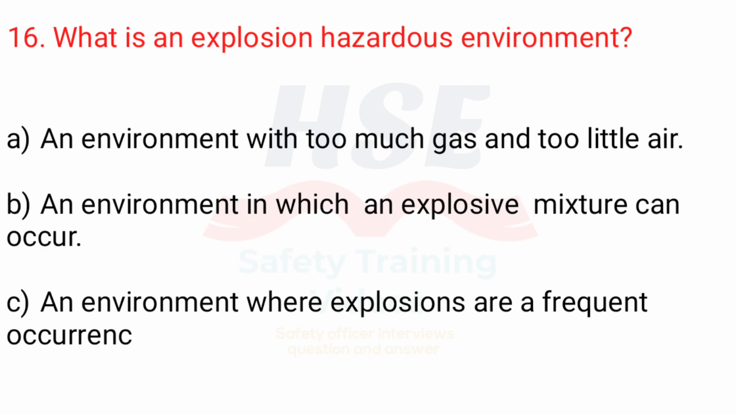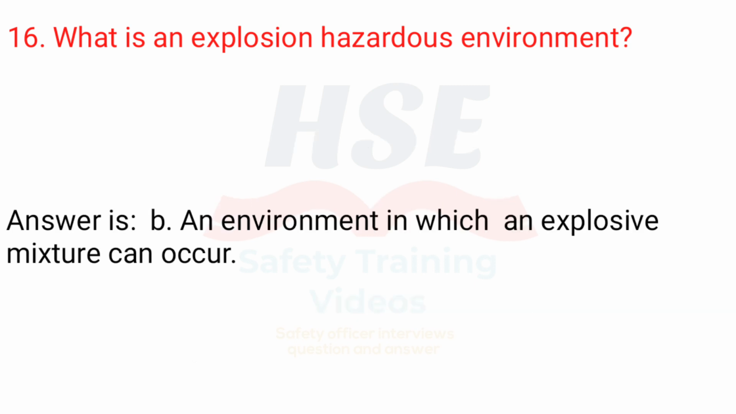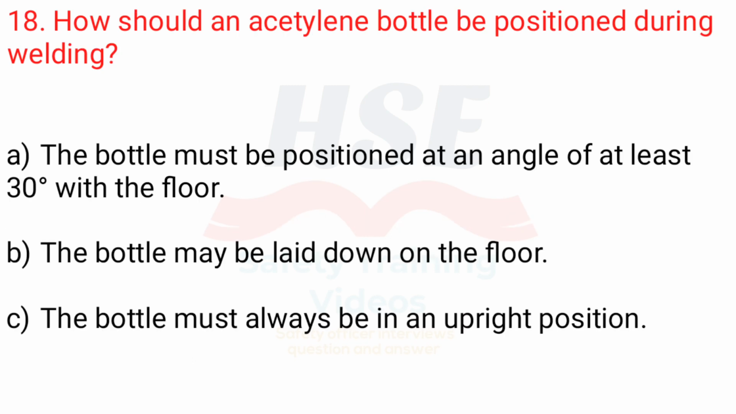16. What is an explosion hazardous environment? A. An environment with too much gas and too little air. B. An environment in which an explosive mixture can occur. C. An environment where explosions are a frequent occurrence. Answer is B. An environment in which an explosive mixture can occur.